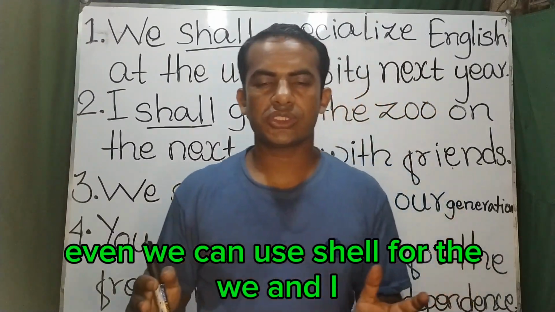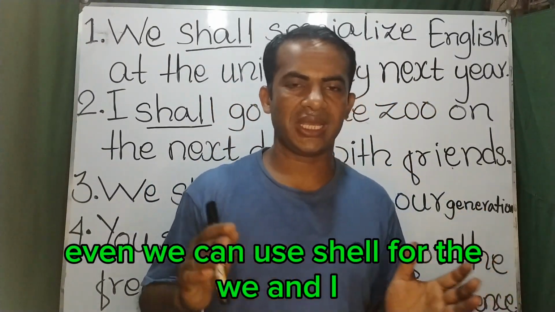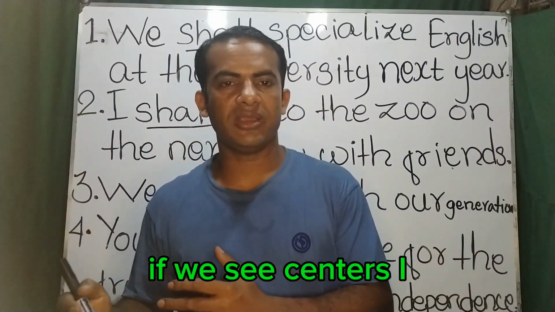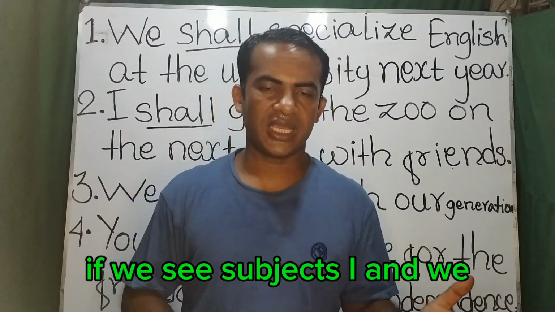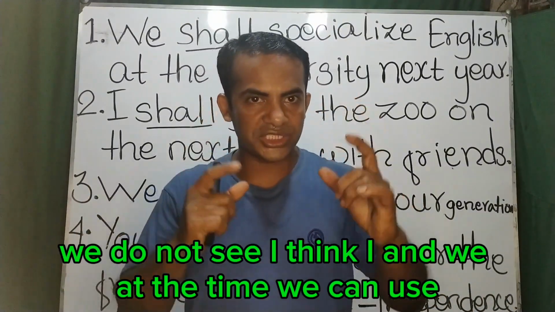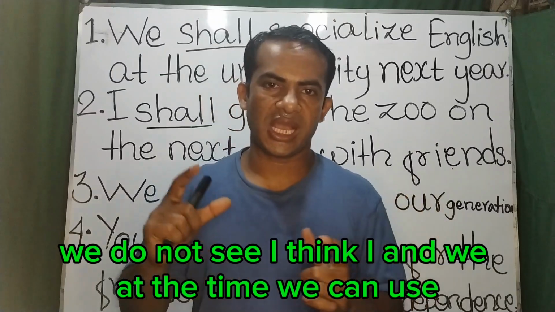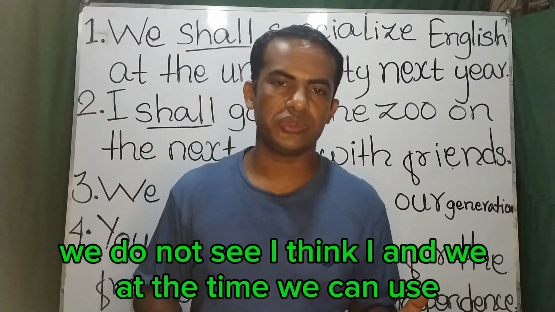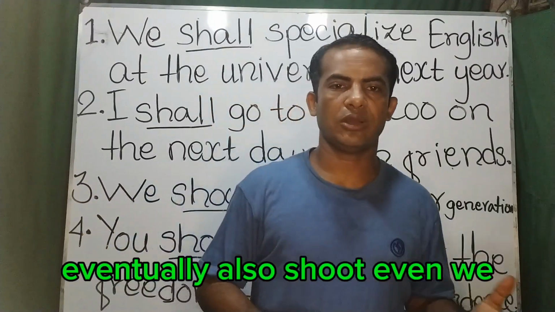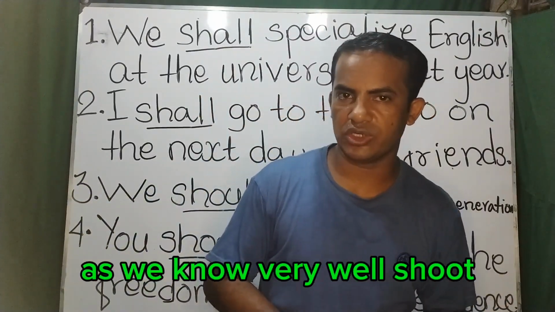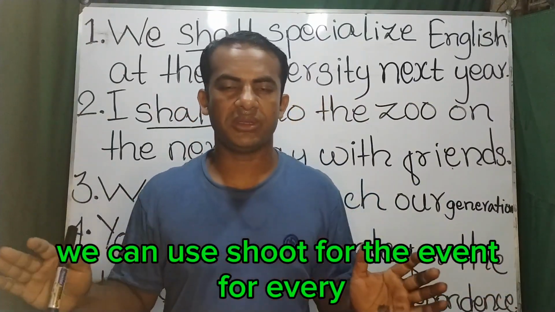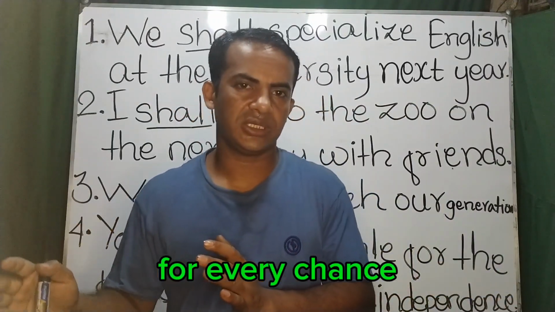We can use shall for we and I. If we see the subjects I and we, at that time we have to use shall. If we do not see I and we, then we can use will. Should also, as we know very well, we can use for every tense.